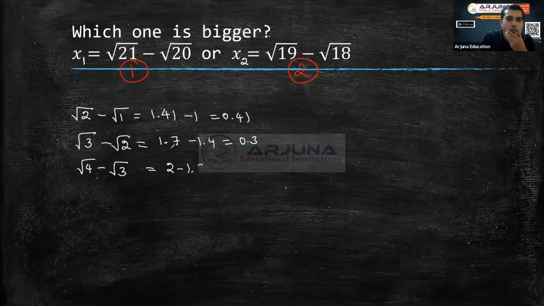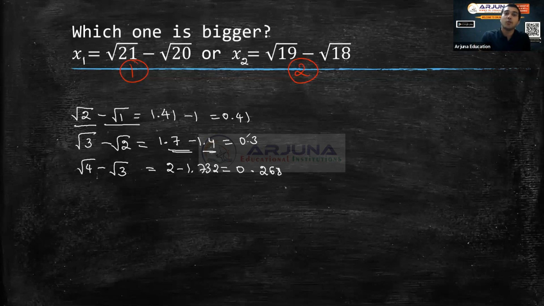Actually, you should do it in a proper way. This value goes more than 0.27. Does anybody remember two decimal places of root 3? Root 3 is 1.73. Yes, 1.732, so that will be something around 0.268. Correct, 268 plus 732 is 1. Fine. If you observe this, root 2 minus root 1 was 0.4. Then the numbers are increasing; 2 and 1 are consecutive numbers.